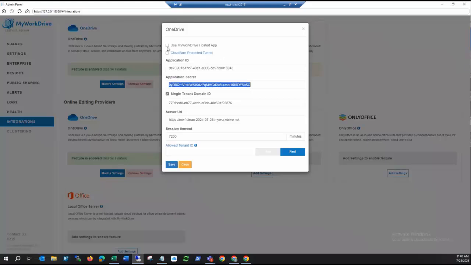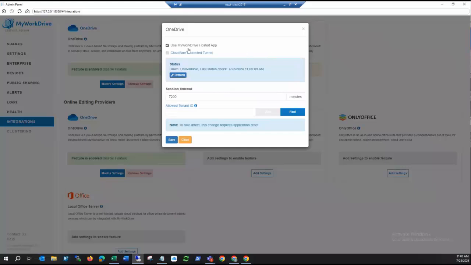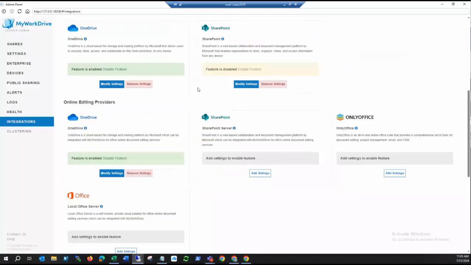If you were doing an Active Directory mode and you selected it, you would most likely just be using the MyWorkDrive hosted app, and there'd be nothing there to really do except to approve it and set that it's allowed. So that's what OneDrive looks like. That's the default. The next option would be to do SharePoint.